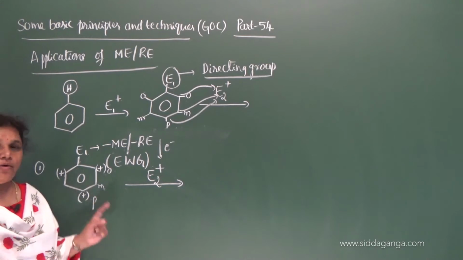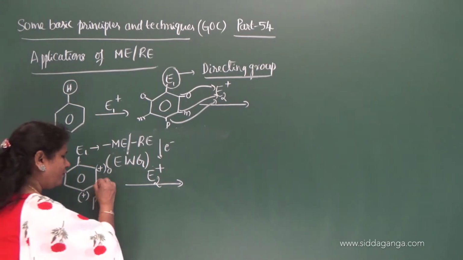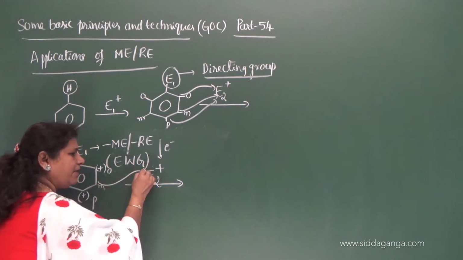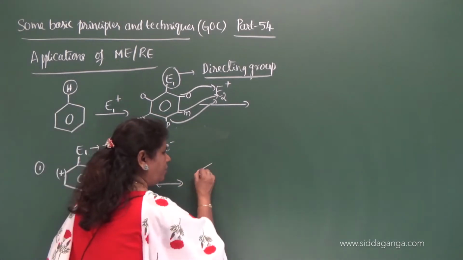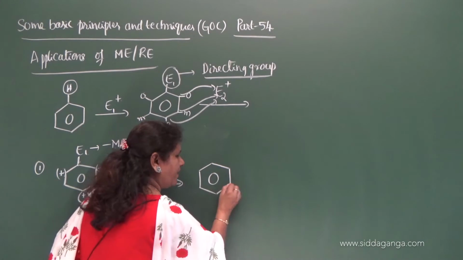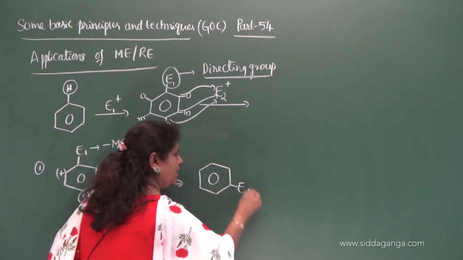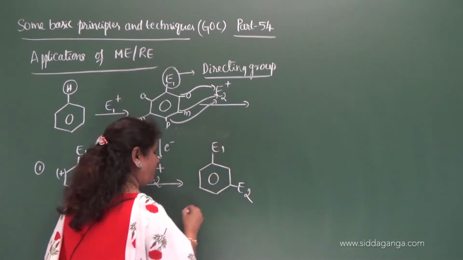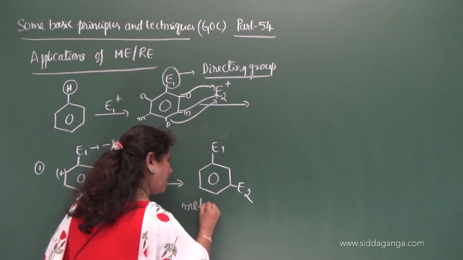Therefore it attacks at the meta position, and you get a meta disubstituted benzene, with E2 here and E1 here.